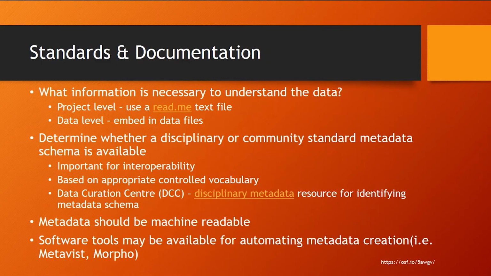For instance, disciplines such as genomics, neuroscience, that kind of thing have very extensive published documentation around controlled vocabularies, metadata schema, et cetera, and you shouldn't have any trouble finding it. You can probably find it through your professional organizations or hopefully your PI or colleagues. But that's not universally true.